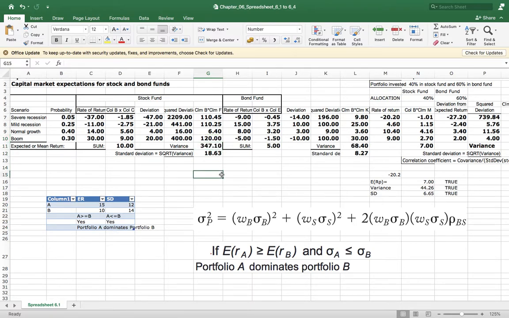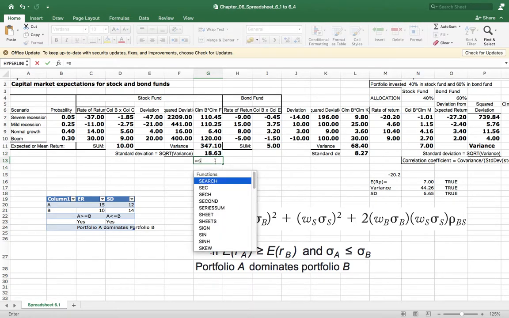I hope it is clear to all of you. And once you get the variance, you take the square root to get the standard deviation. So this is the way you can get it. Another way is that we can directly calculate the standard deviation without using this.